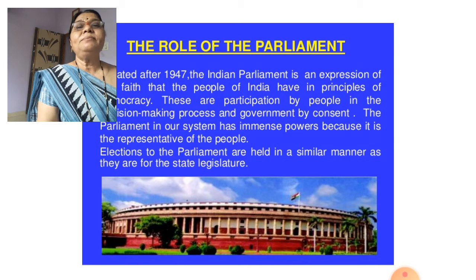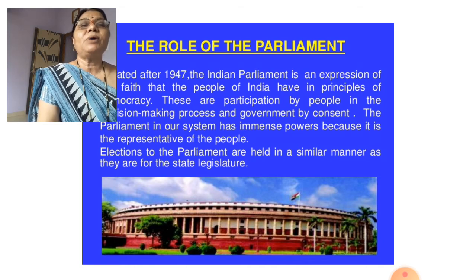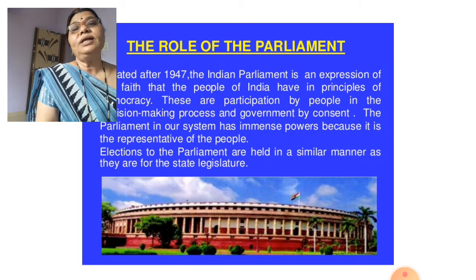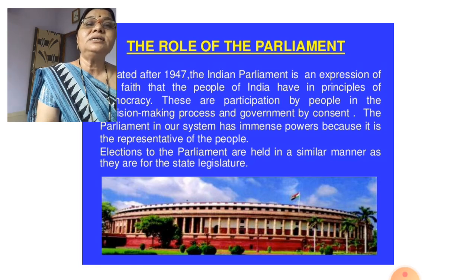consent. The parliament in our system has immense powers because it is the representatives of the people. Why does parliament get such a power? Because the representatives are among us, because we have elected them and only then they became the representatives. So they must take decisions which are favorable for the people.